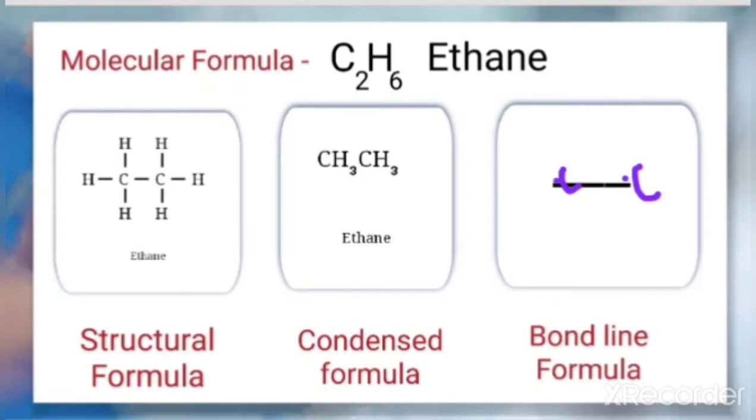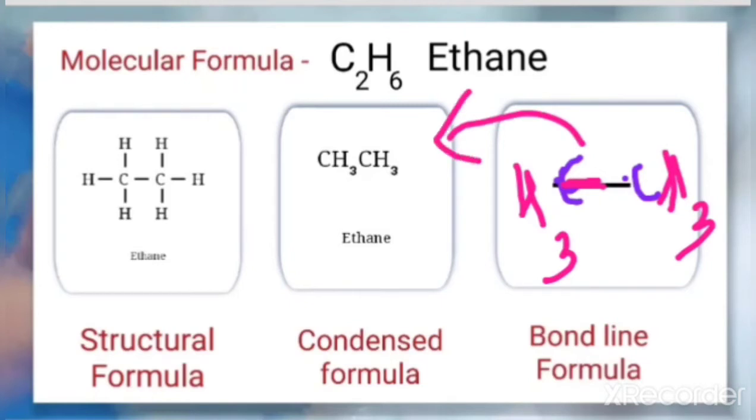And the number of hydrogens is not shown. It is understood that if there is 1 carbon, there will definitely be a certain number of hydrogens, because this carbon is bonded by a single bond. Carbon is tetravalent, so already 1 bond is there, which means 3 more bonds will be here, and those 3 bonds will be with 3 hydrogens. So that is represented as CH3, and here also CH3. That is the condensed formula.